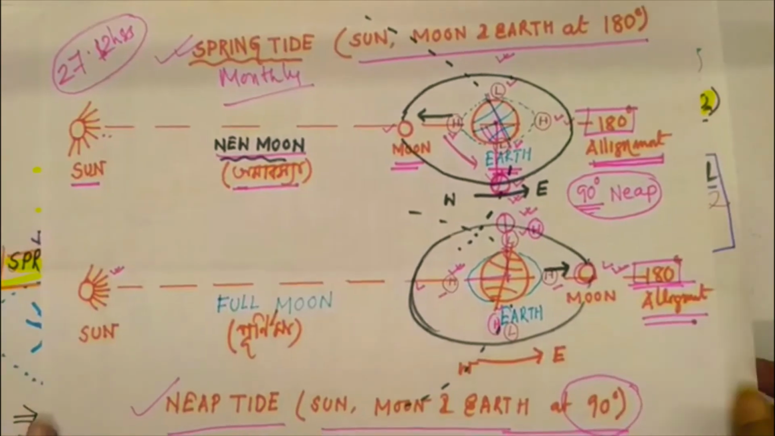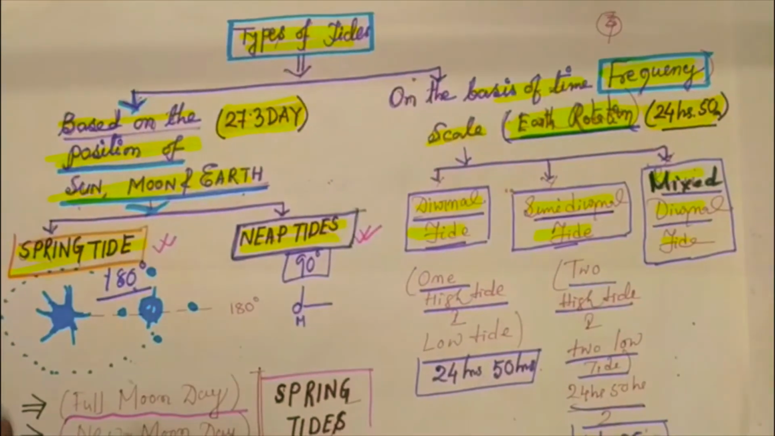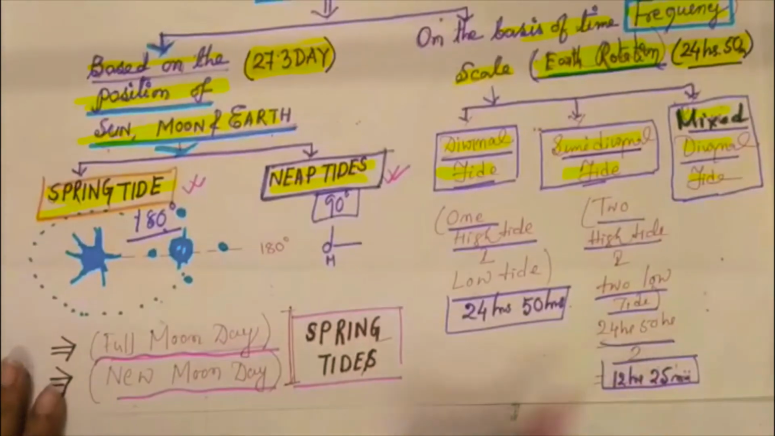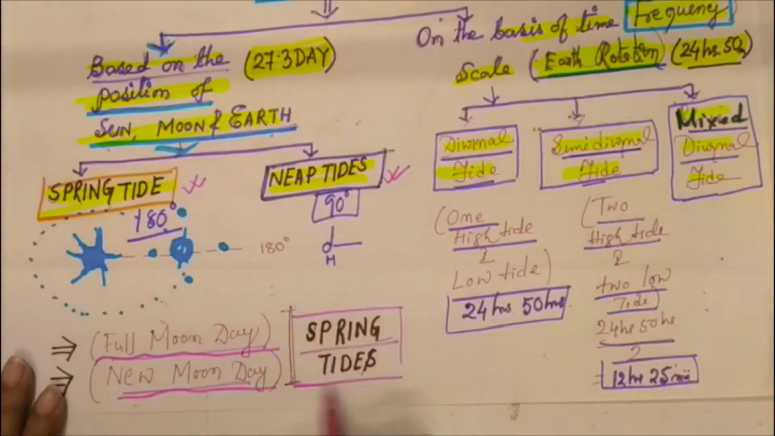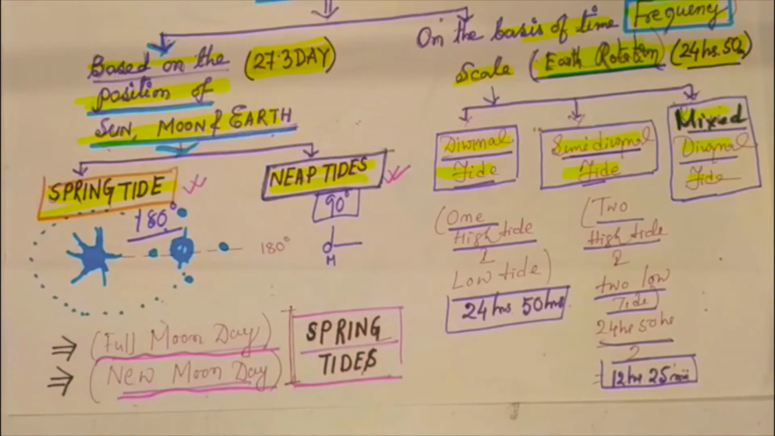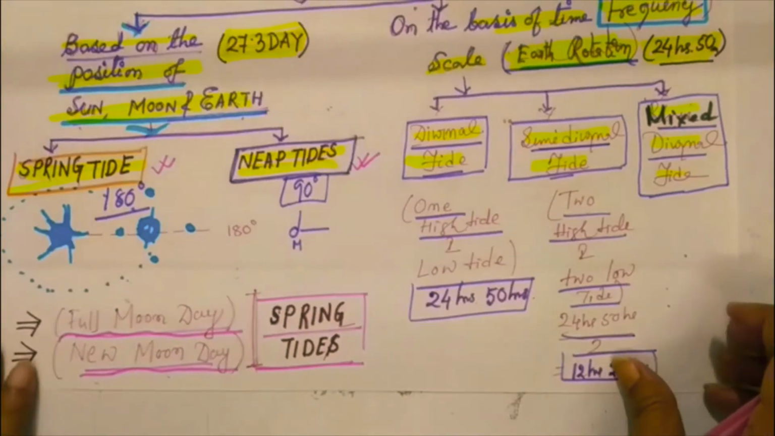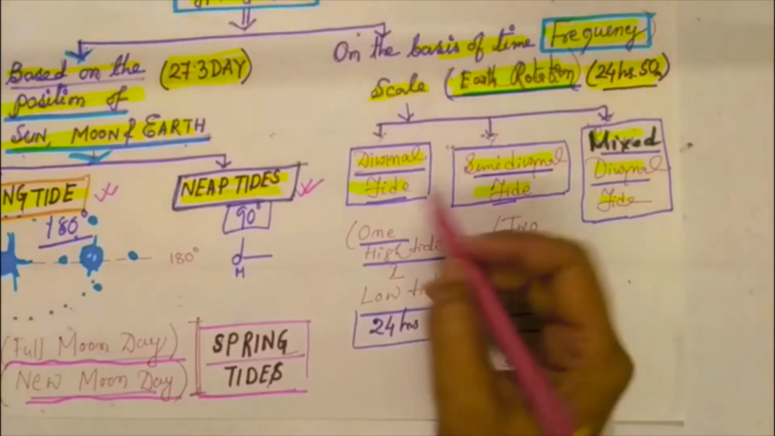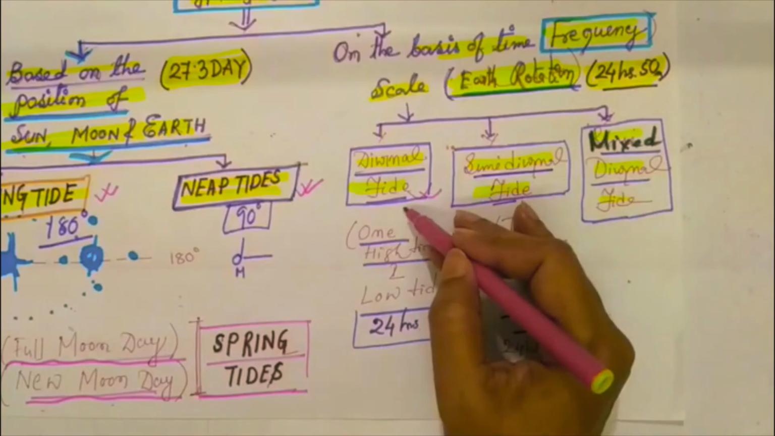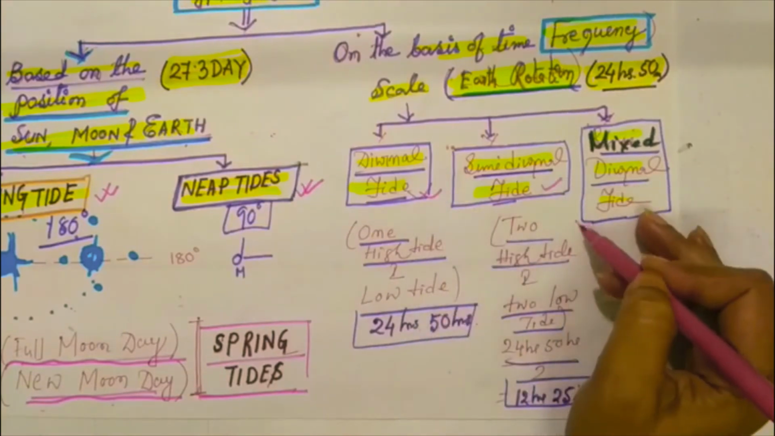Now come to another type of tide. So it is clear that on full moon day and new moon day there will be spring tide, and on the 8th day after the new moon day and full moon day there will be the two neap tide zones. So now come to another type of tides: diurnal tide, semi-diurnal tide and mixed tide.